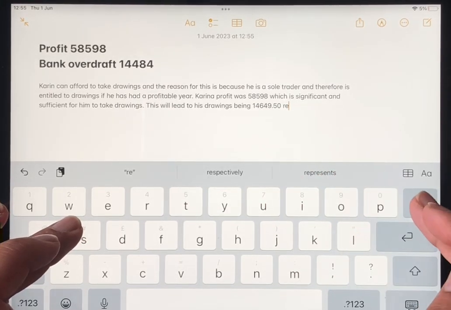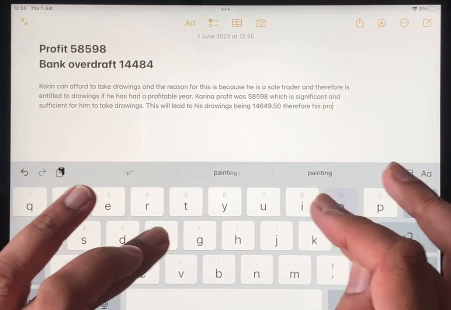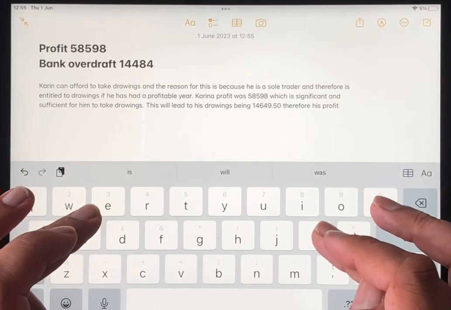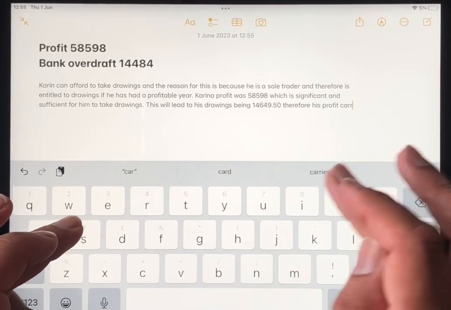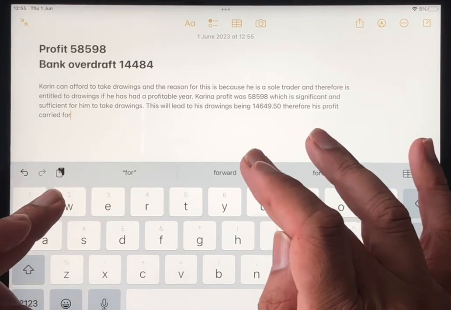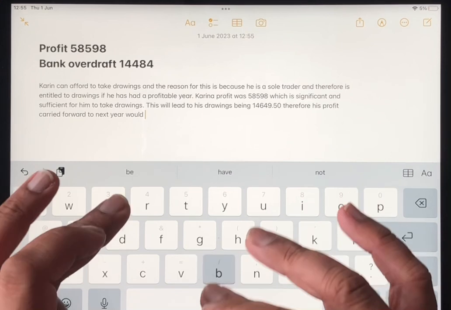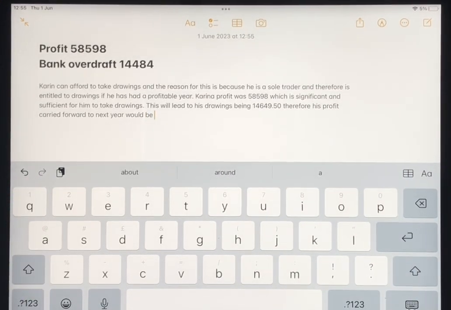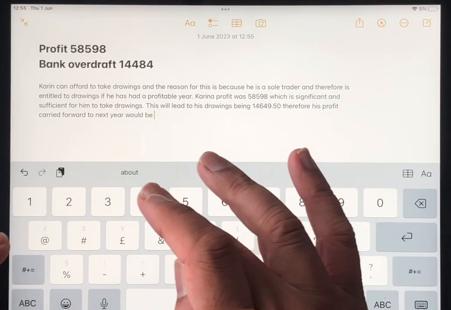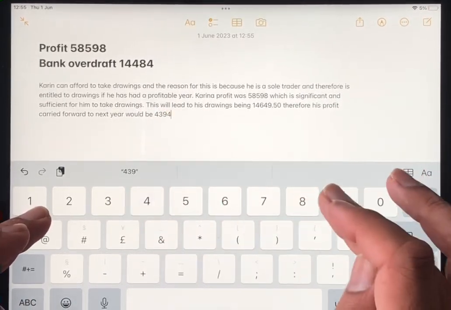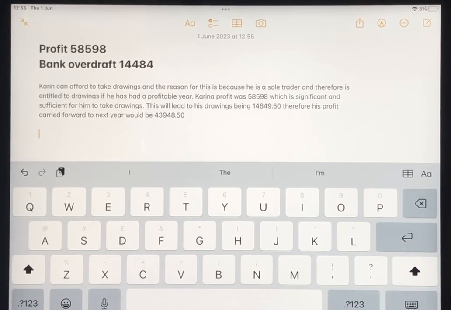This will lead to, therefore, his profit carried forward to next year being the remainder, so minus 58,598, which is 43,948.50.